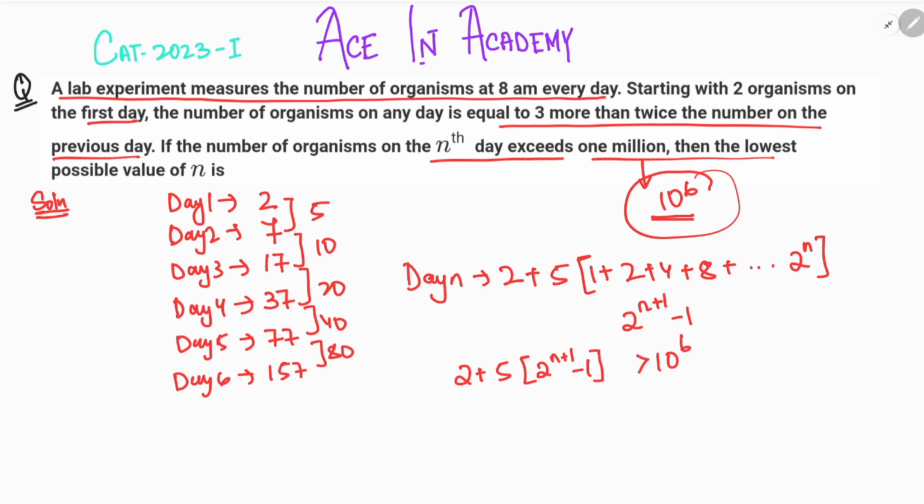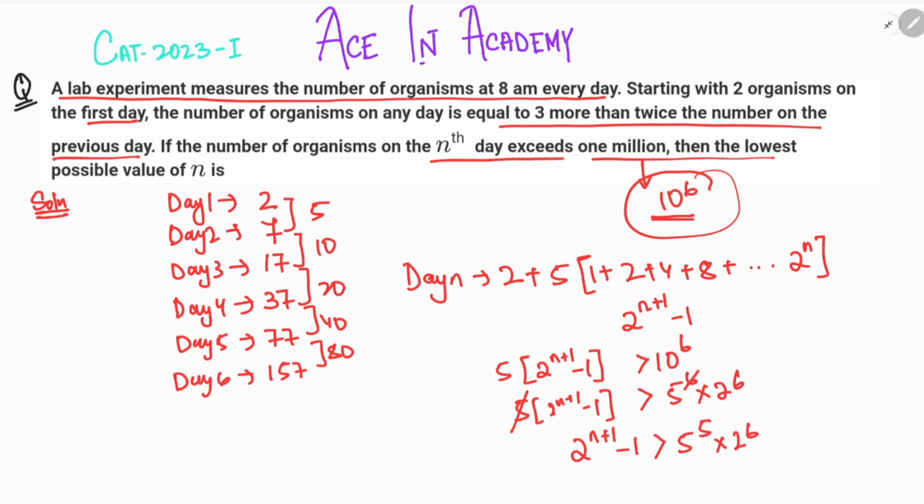Now if we remove the value for the first day, that is equal to 2, my calculation will be simpler. Now 10 raised to power 6 can be written as 5 raised to power 6 into 2 raised to power 6. So 5 into (2 raised to power n plus 1 minus 1) must be greater than 5 raised to power 6 into 2 raised to power 6. Now this 5 and this 5 raised to power 6 will get cancelled. So I simply have 2 raised to power n plus 1 minus 1 must be greater than 5 raised to power 5 into 2 raised to power 6.